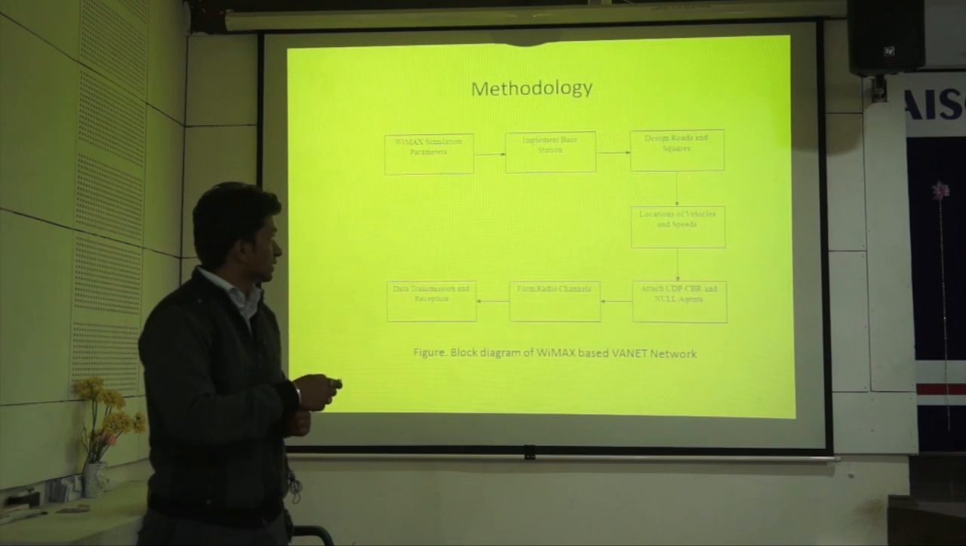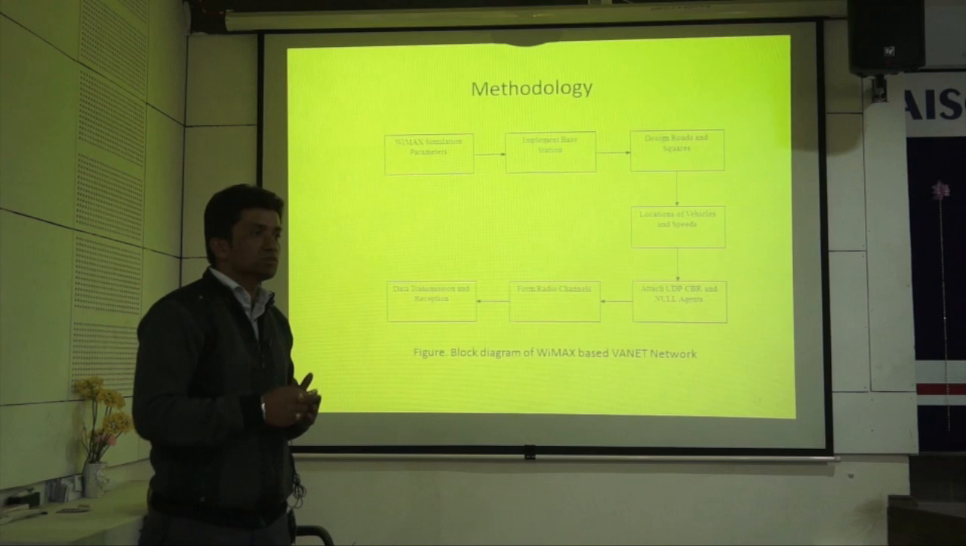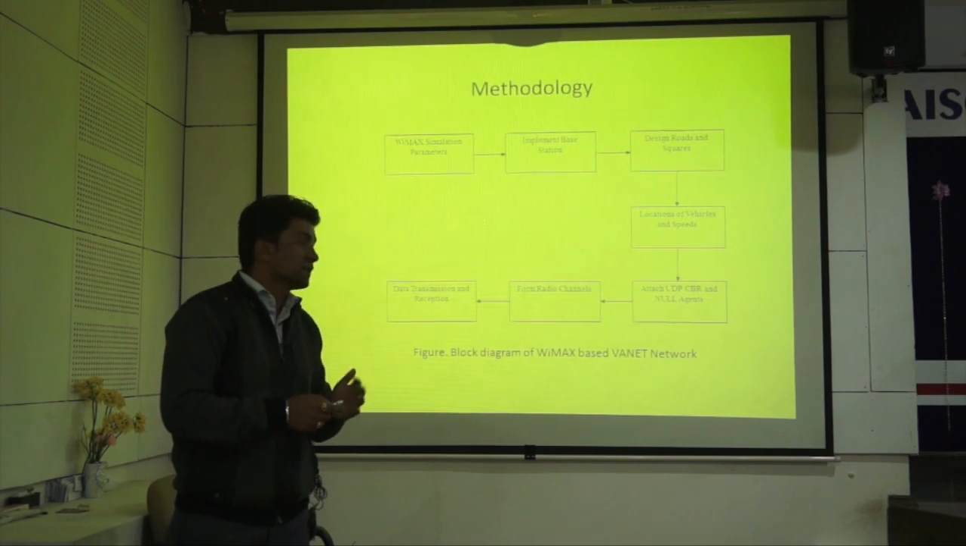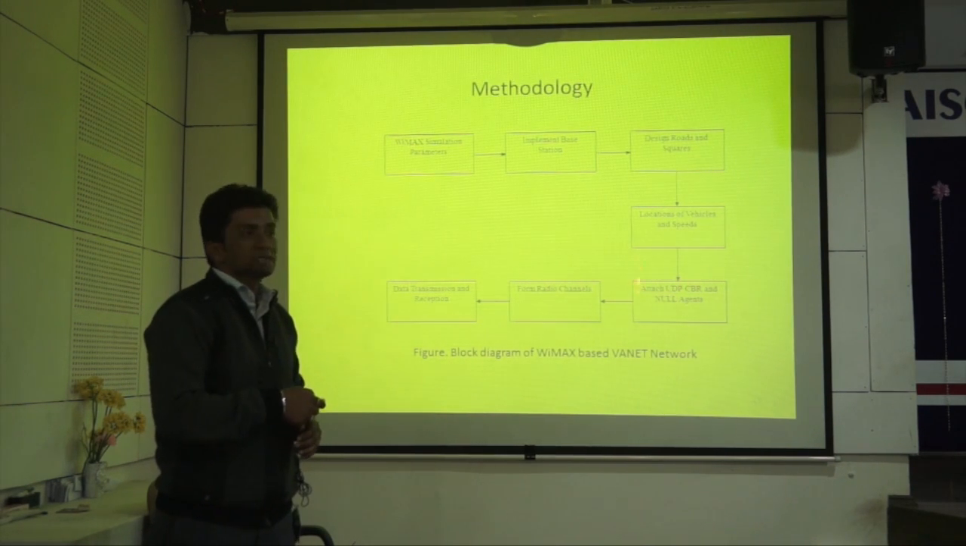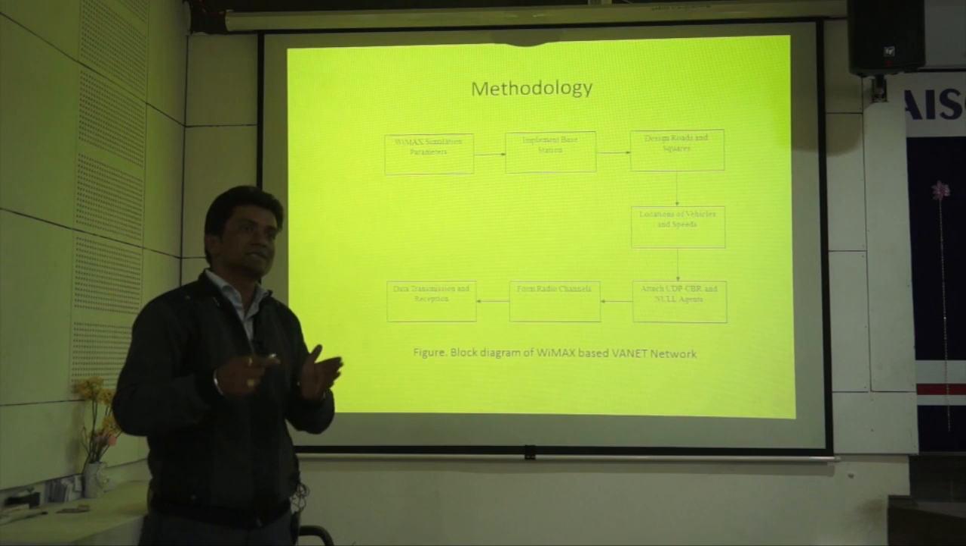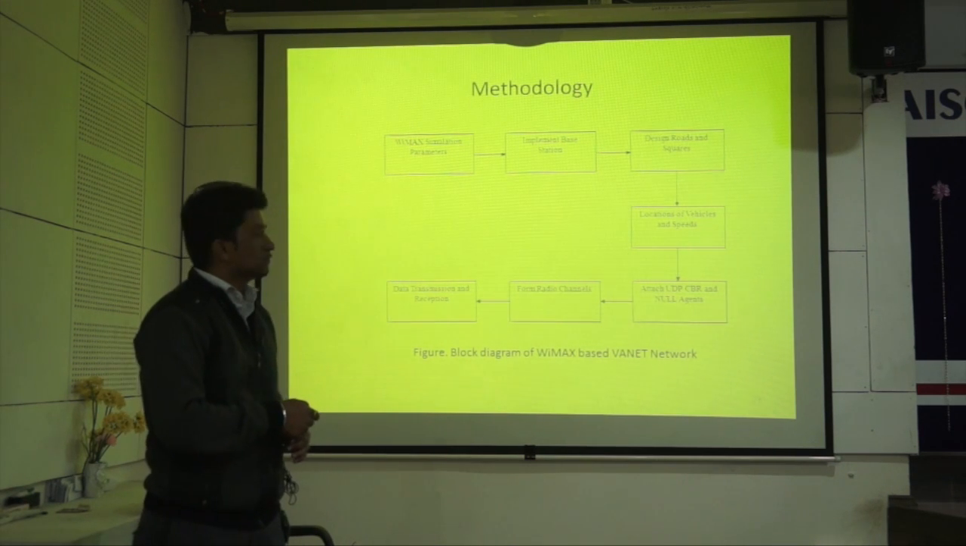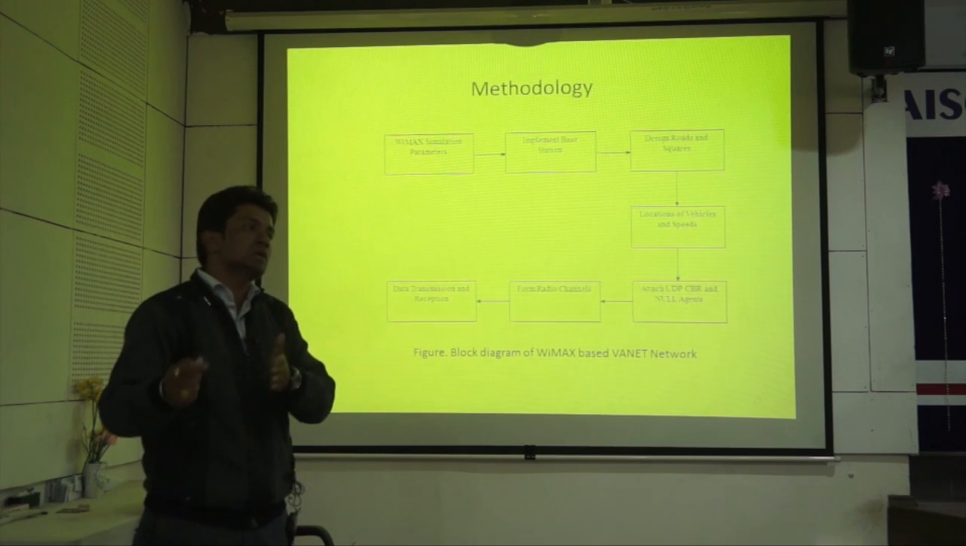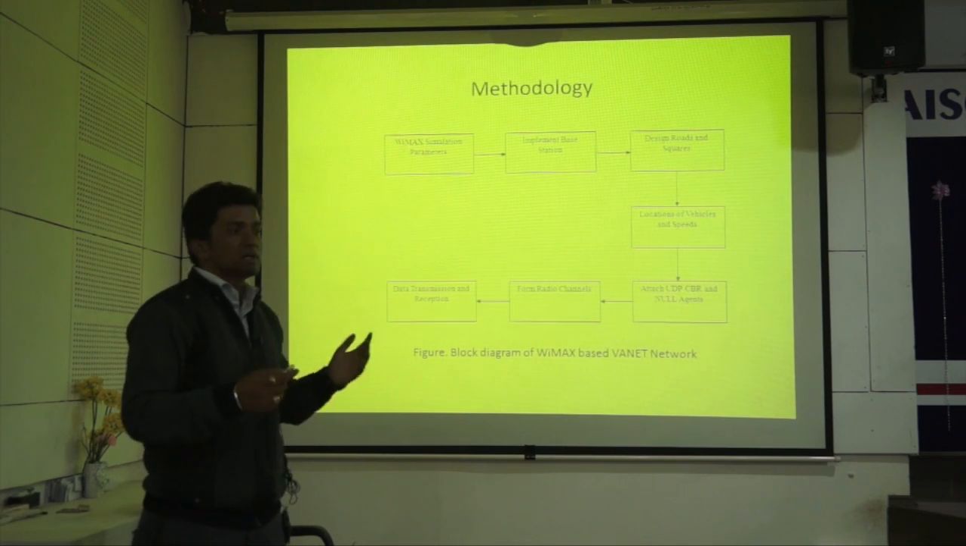Then we design roads and squares for the vehicular environment network, and its source and destination positions, because all vehicles are moving. Then we attach UDP, the user datagram protocol, and constant bitrate CBR for all the transmitting vehicles, and a null agent at the receiver so that we terminate the data at the receiver side. Then we form radio channels from the transmitting vehicle to the receiving vehicle, and finally we transmit the data.